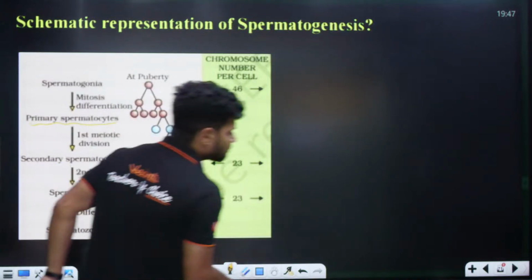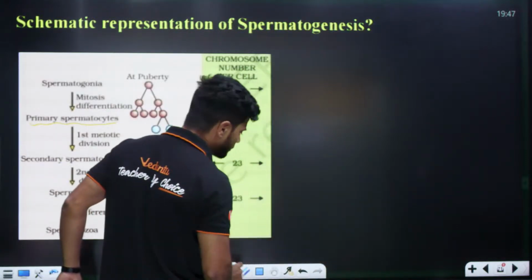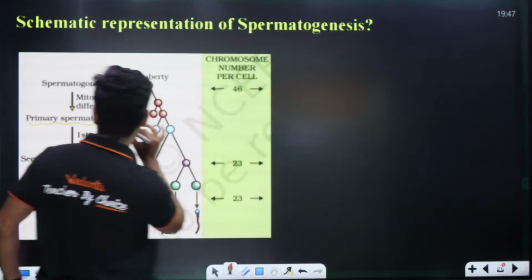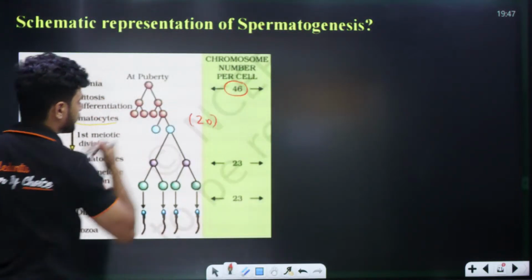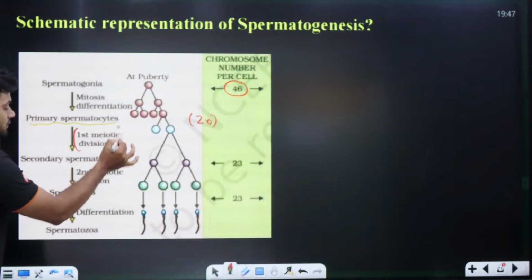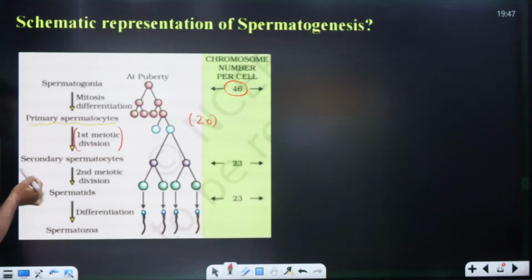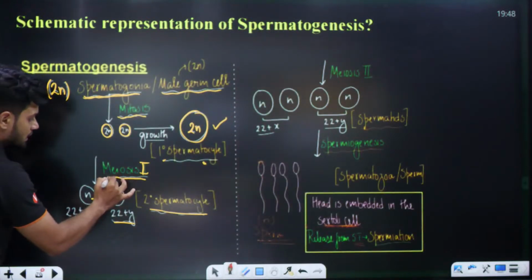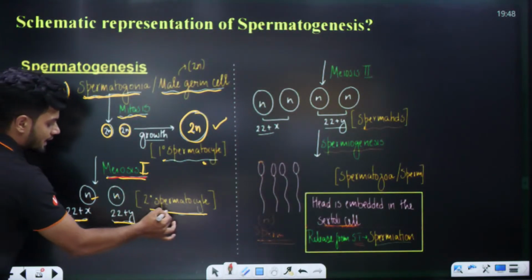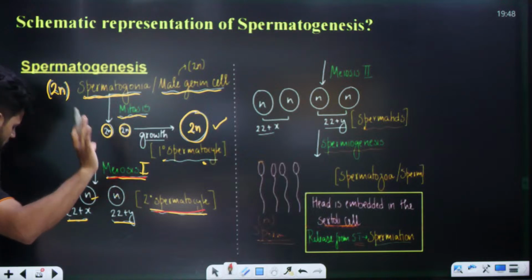What is the ploidy of the primary spermatocyte? Diploid. They have given it there. Diploid. First meiotic division, secondary spermatocyte, same thing.